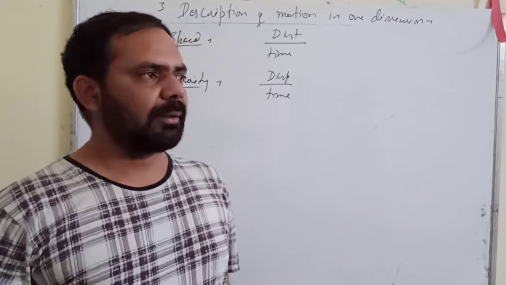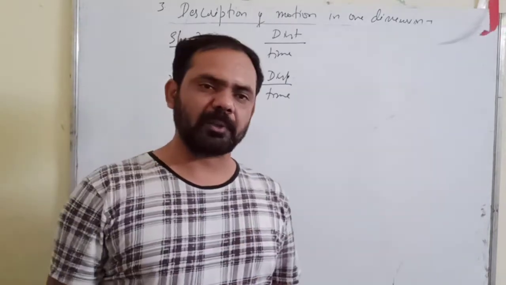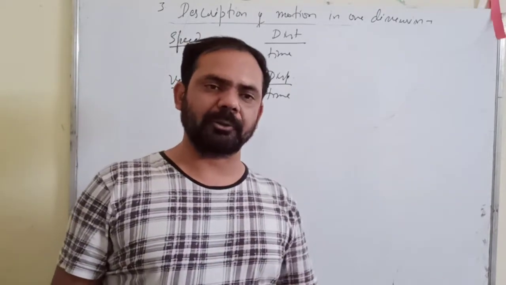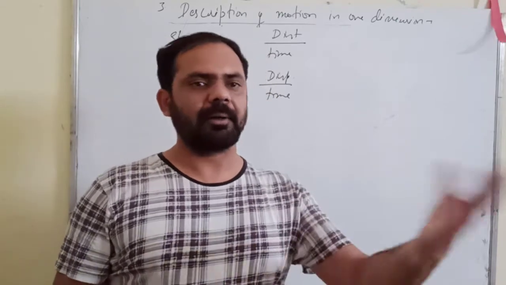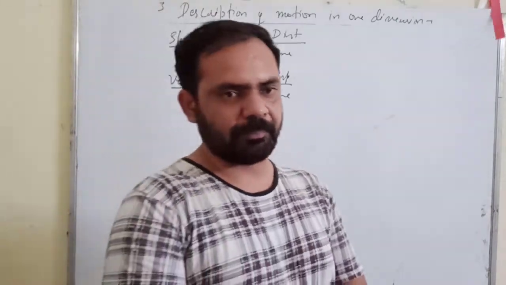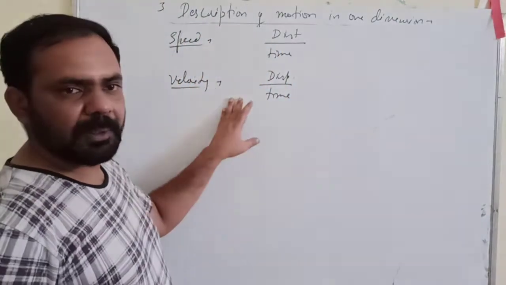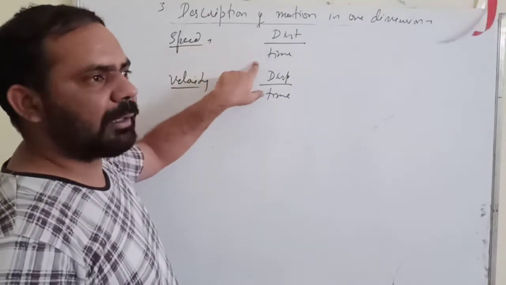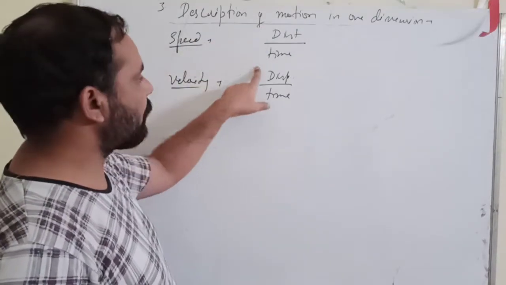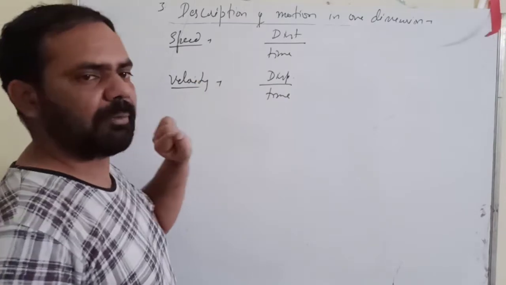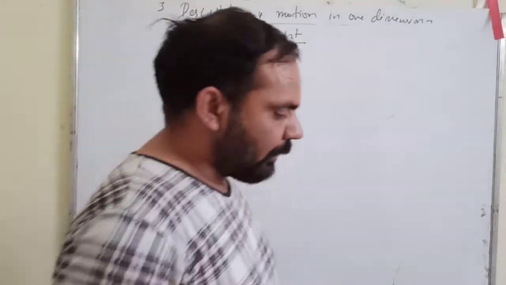The second one is the condition for displacement, because I am mentioning the direction also, that he traveled along the north direction. Now distance per unit time is the speed, and displacement per unit time is velocity.